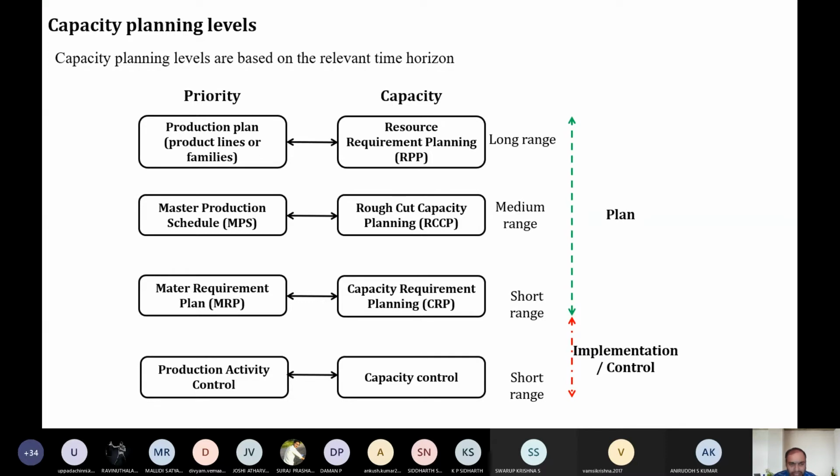So what is MPS? MPS is the master production schedule. This is just going to tell us what you are going to manufacture, when you are going to manufacture, by which machine you are going to manufacture, depending upon the demand. Depending upon the forecasted demand or the actual demand, your master production schedule will be prepared. I told you the master production schedule is just simple, like the menu displayed in your mess, what is going to be served and when it is going to be served. So that is the master production schedule, to make it simple for you to understand.